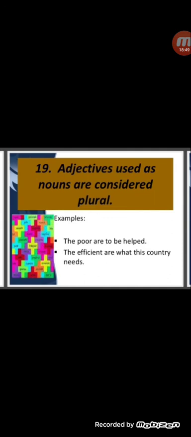Next, adjectives used as nouns are considered plural. Like the poor are. The poor means all the poor people of the country. So here not one man, but all the people. The poor are, poor is plural, therefore the verb is plural. The efficient means all the efficient people. Therefore it is used as plural and the verb is plural. The efficient are what this country needs.